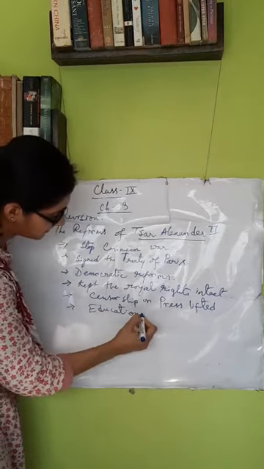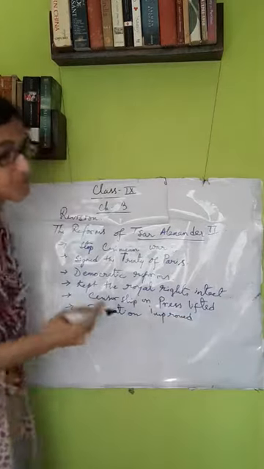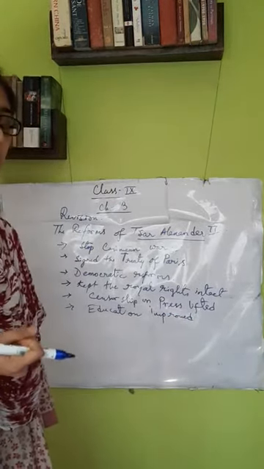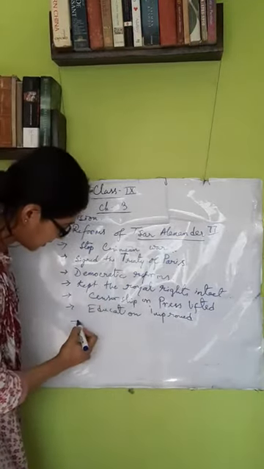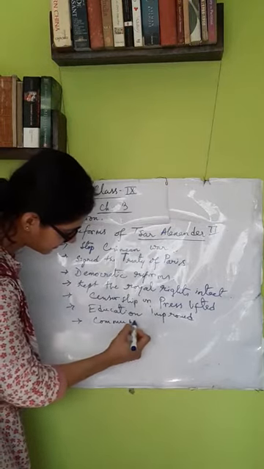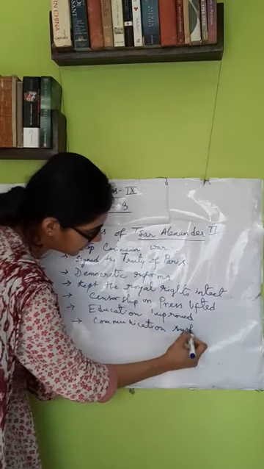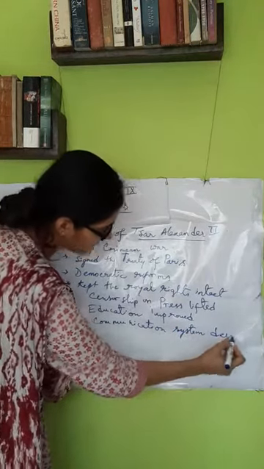Education system improved under his rule. Nicholas had curbed the education system, tried to control the education system, but during Tsar Alexander's rule, education improved a lot in Russia. Also, we see that communication system developed. Communication system also developed during the rule of Tsar Alexander II.